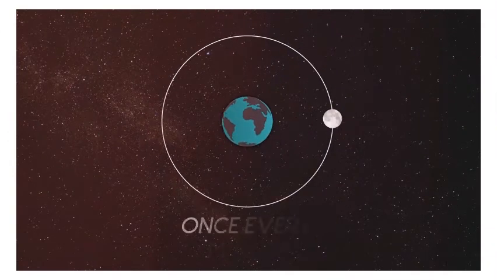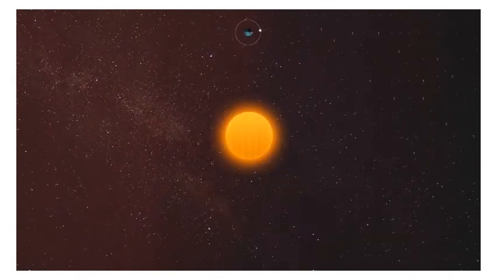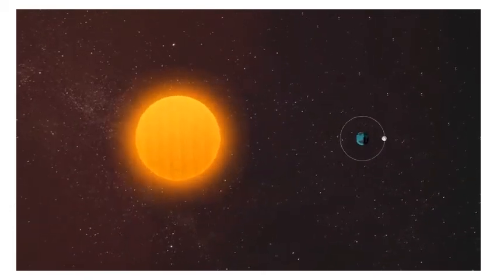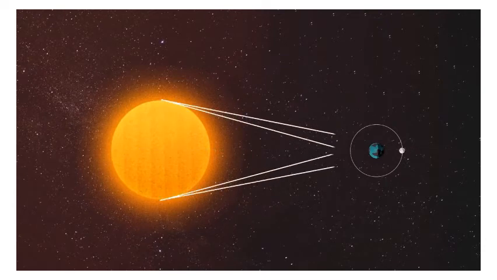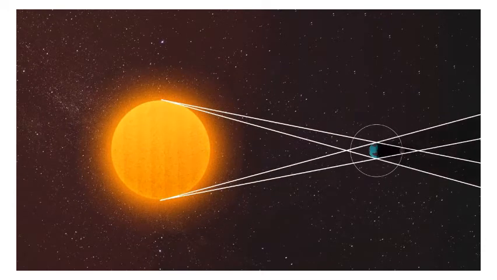Moon is a natural satellite that revolves around the planets. In case of Earth, the moon of the Earth is continuously orbiting around it. But when it makes a line with the sun and Earth, it is called lunar eclipse. Now you can see this line. In this line you can observe that Earth is getting the sunlight but moon is not getting the sunlight, and due to this it gets dark or sometimes it completely disappears.